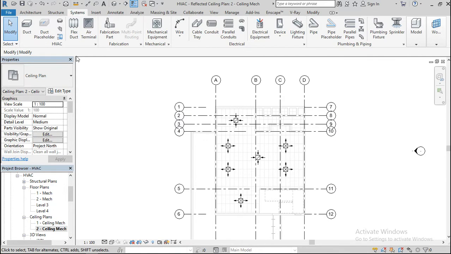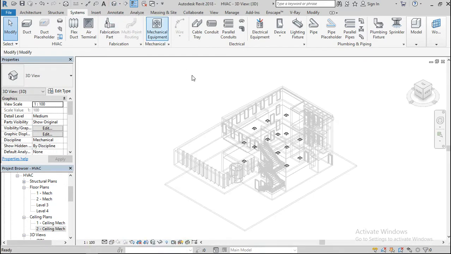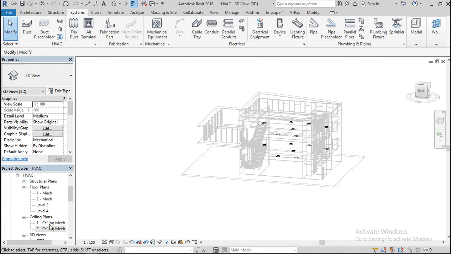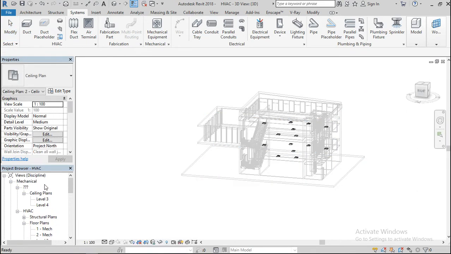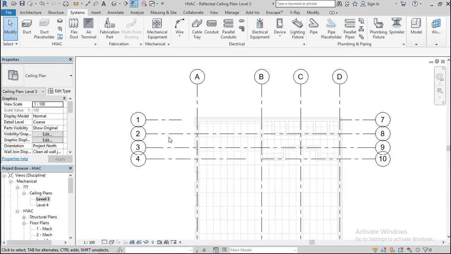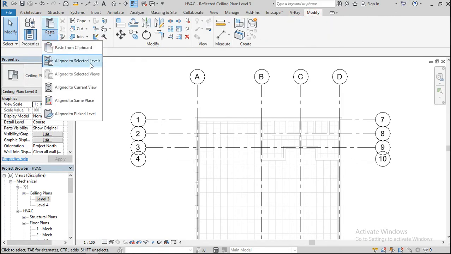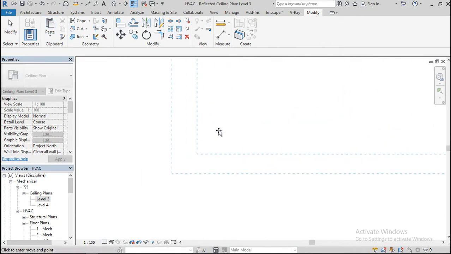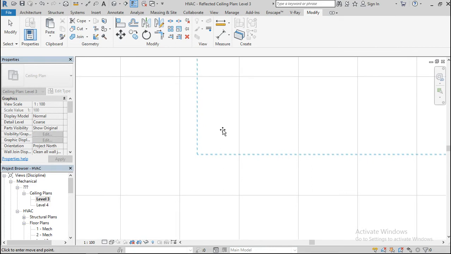And the next one, let's see it in 3D. Let's not make a mistake. Okay, that's fine. And the last one, which is ceiling level 3, paste. Go to modify, select on paste, and now align it roughly to this place.